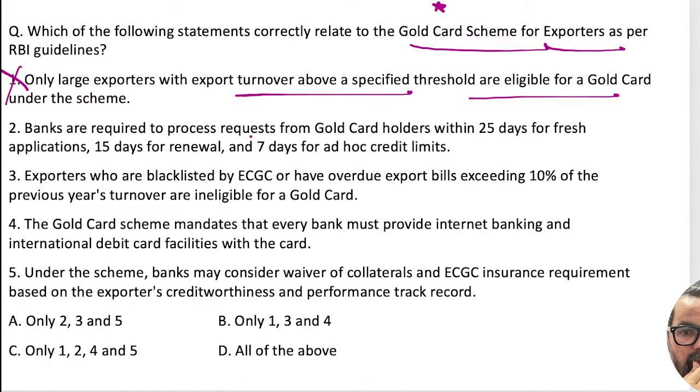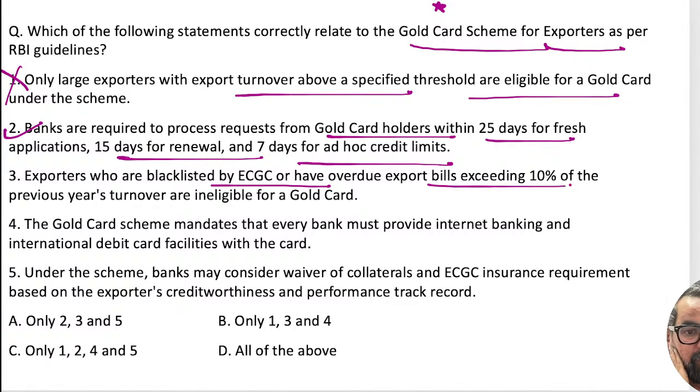So we have another one. Banks are required to process requests for the gold card in 25 days: application 15 days, renewal 7 days, ad hoc credit. This is the timeline. This is correct, guys. Exporters who are blocklisted by ECGC, exceeding the turnover of the previous year, are ineligible. This is also true.